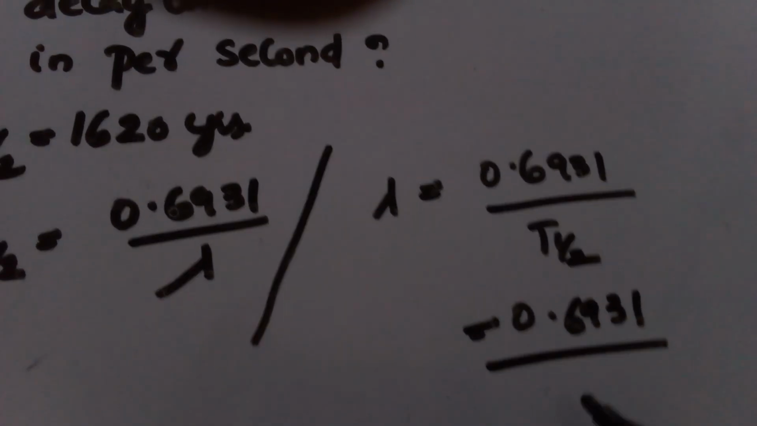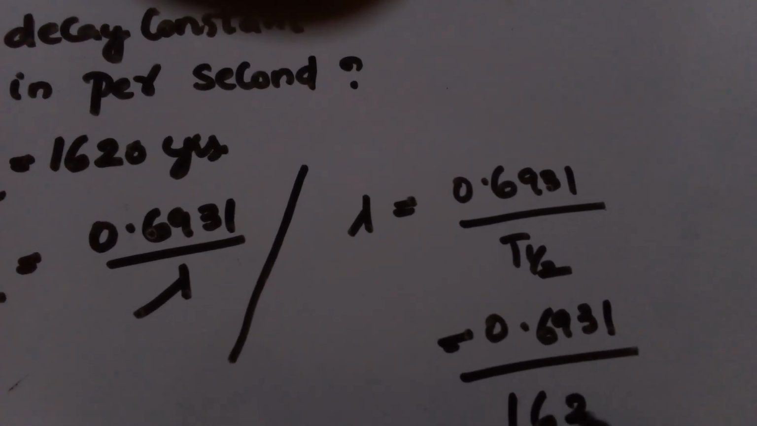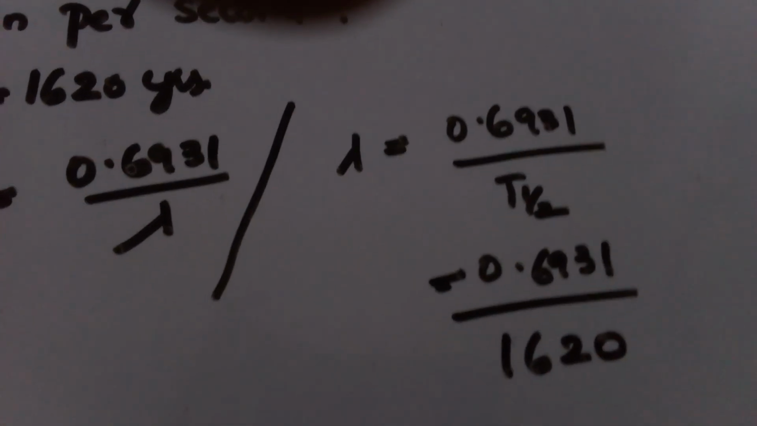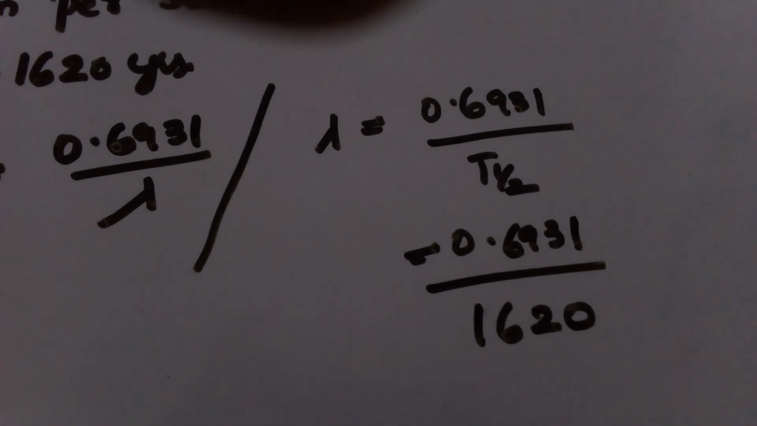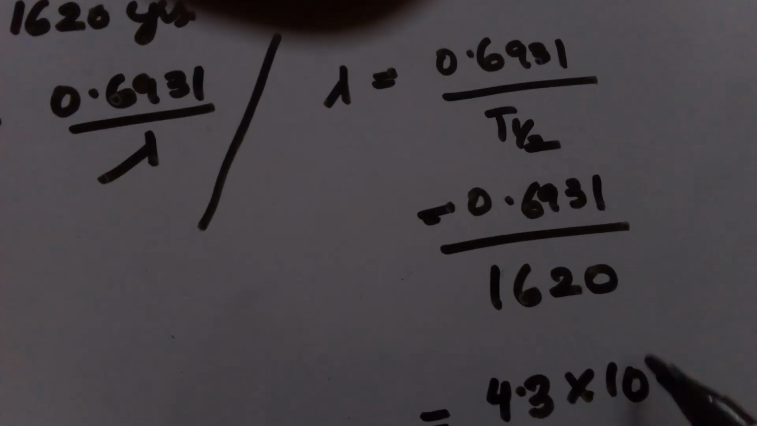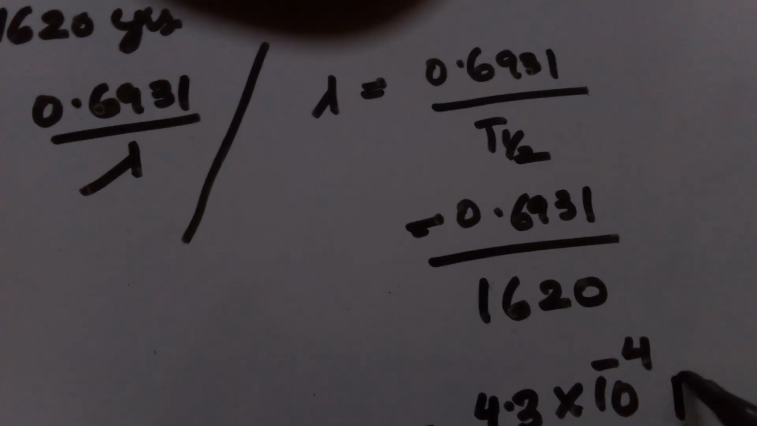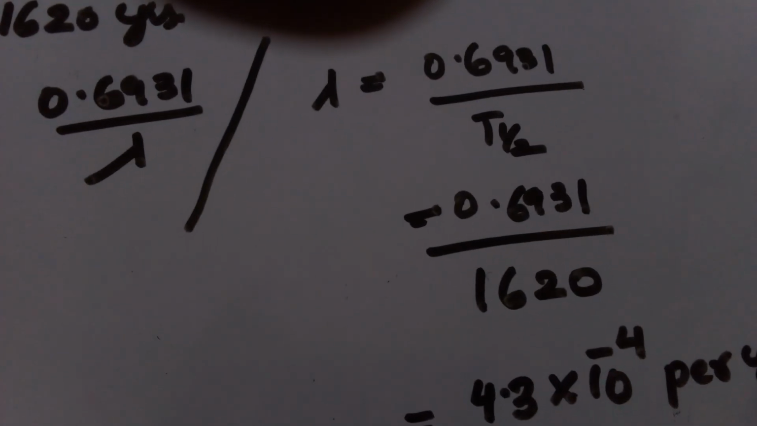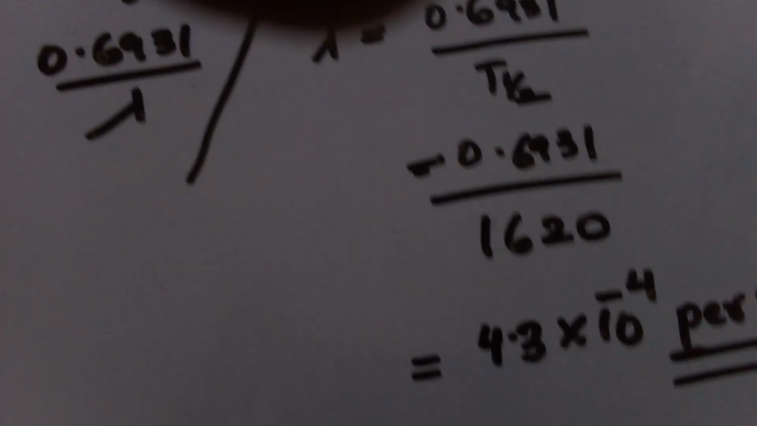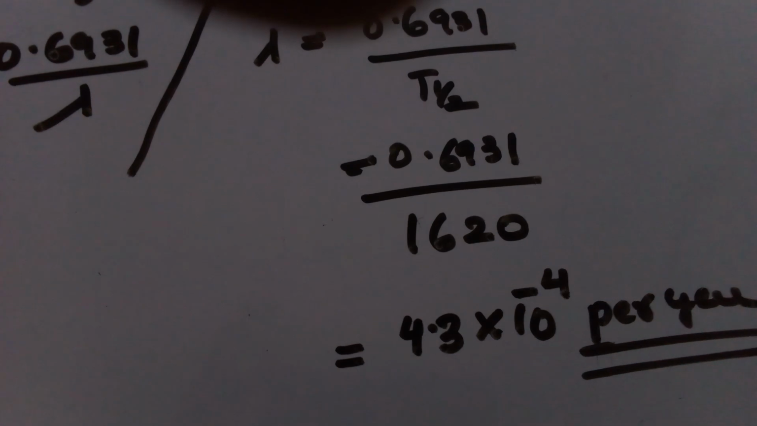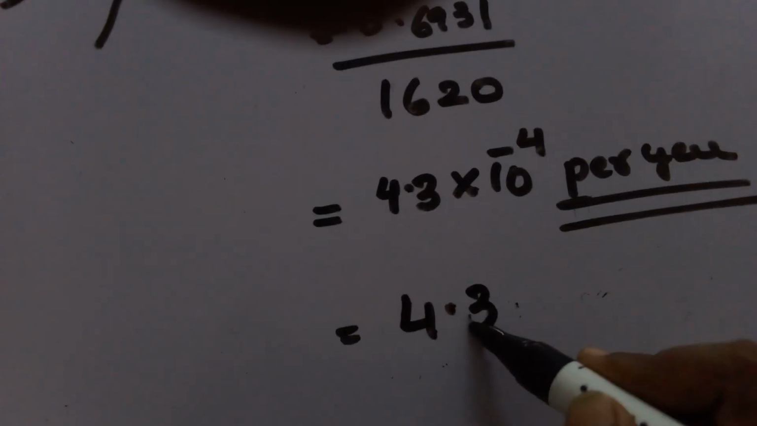that is equal to 0.6931 divided by 1620, okay, which is equal to 4.3 into 10 raised to minus 4 per year. Here we got it as per year, we have to find it in per second, that is 4.3 into